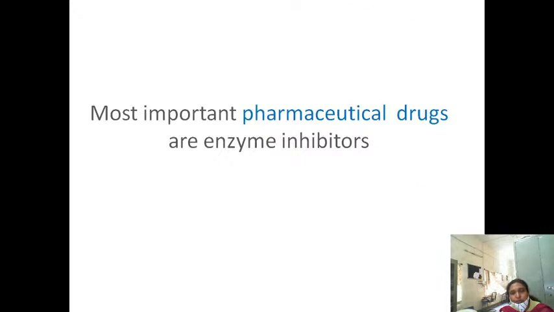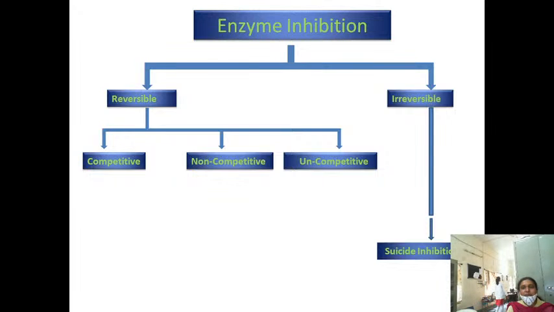Okay, and most important, pharmaceutical drugs. Mainly the drugs we take to control various ailments and diseases are enzyme inhibitors. Most of the drugs, their mechanism of action is that they inhibit enzyme activity, thereby controlling the diseases. Please note down, most important pharmaceutical drugs are enzyme inhibitors.